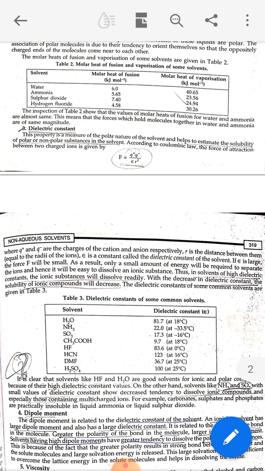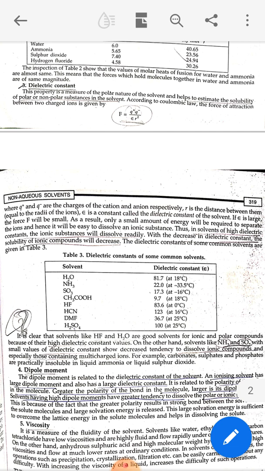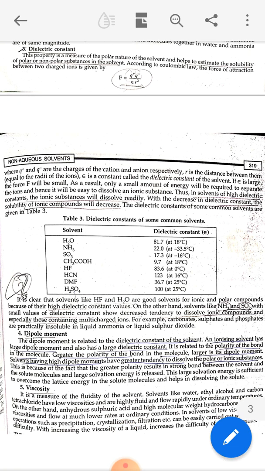As a result, only a small amount of energy will be required to separate the ions, so it will be easy to dissolve ionic substances. Thus, in solvents of high dielectric constant, ionic substances will dissolve readily. Water has a high dielectric constant, so it behaves as a good solvent and easily dissolves ionic substances. Ammonia and SO2 have small values of dielectric constant, so they have little tendency to dissolve ionic substances.